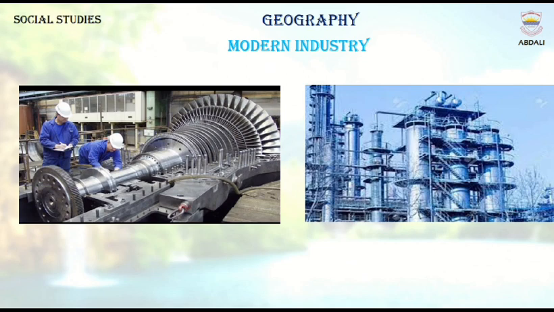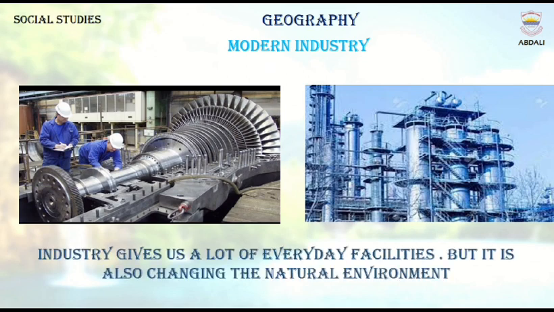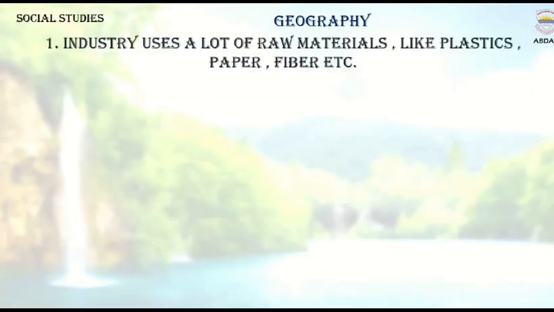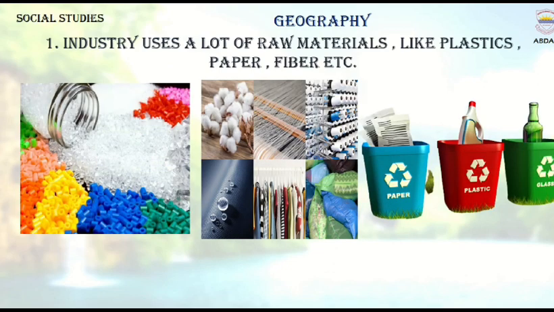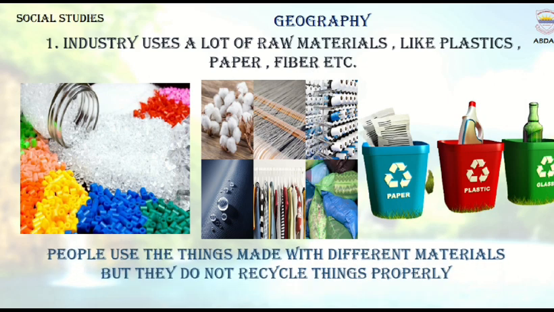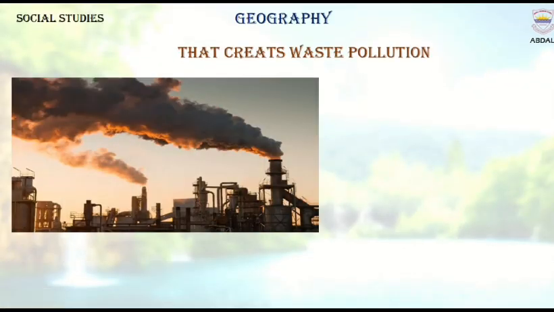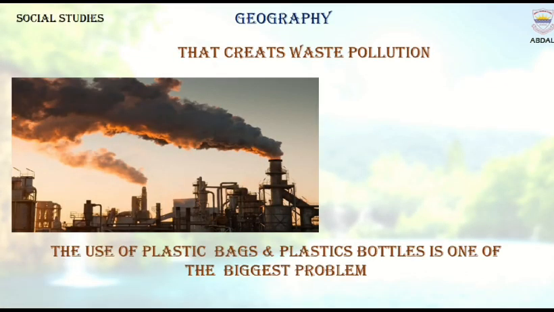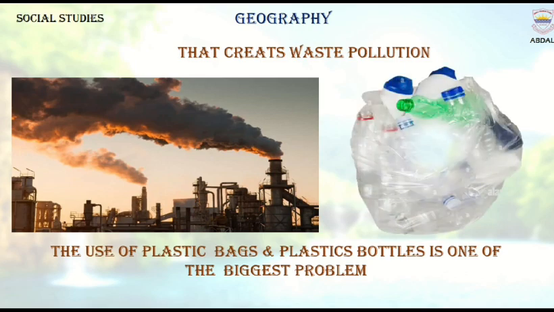3. Modern industry. Industry gives us a lot of everyday facilities, but it is also changing the natural environment. For example, industry uses a lot of raw materials, like plastic, paper, fiber, etc. People use things made with different materials, but they do not recycle things properly. That creates waste pollution. The use of plastic bags and plastic bottles is one of the biggest problems.